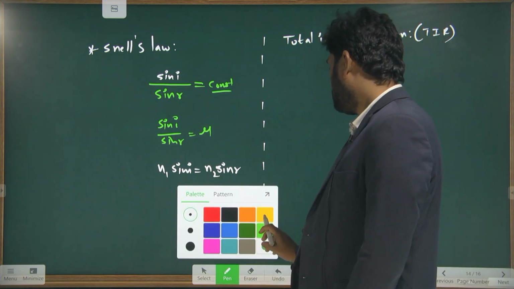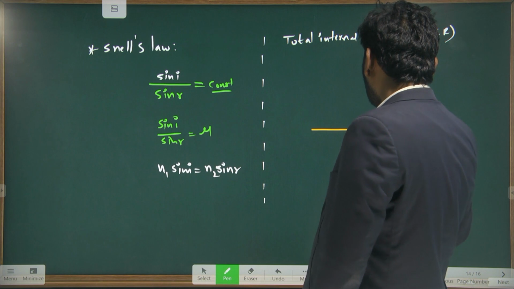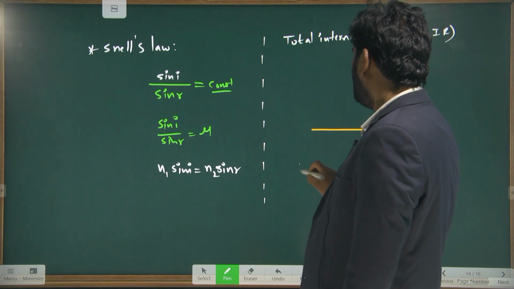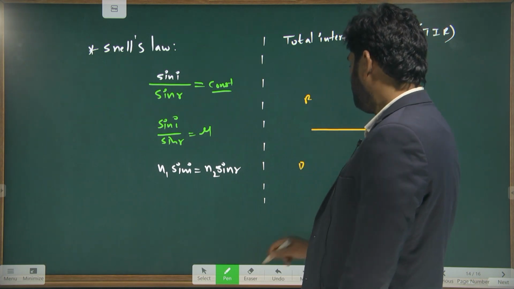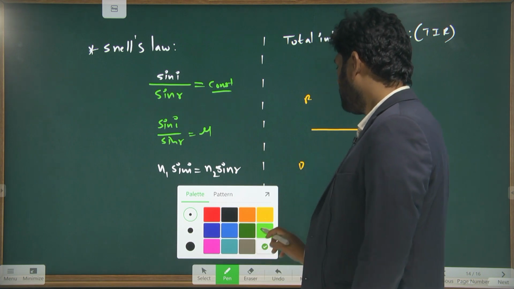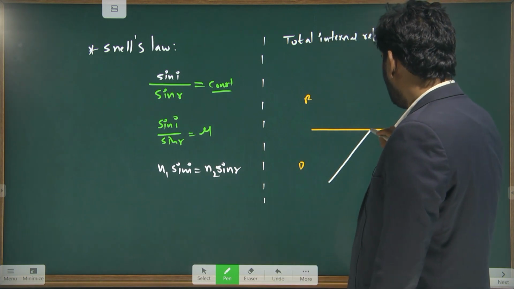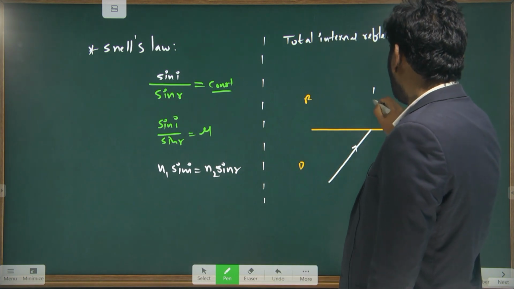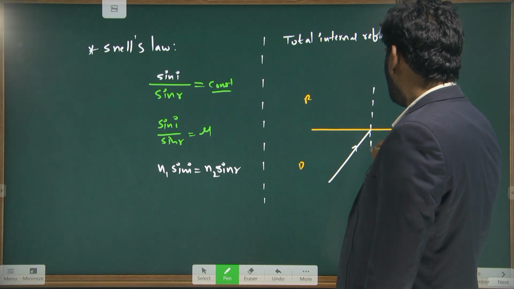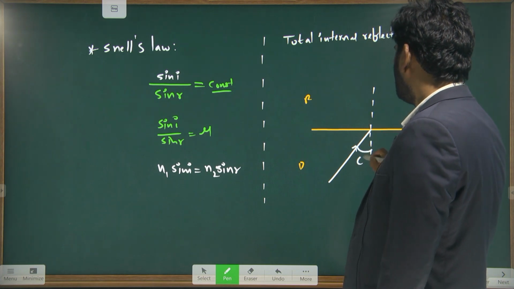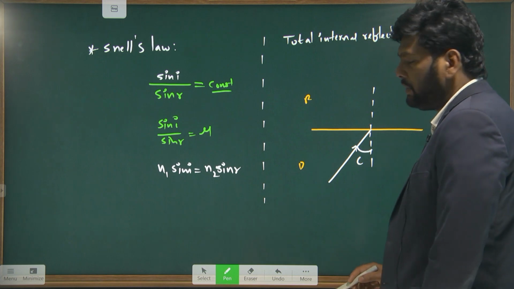See here, any light ray traveling from denser medium to rarer medium, when it is incident with critical angle, what is going to happen?